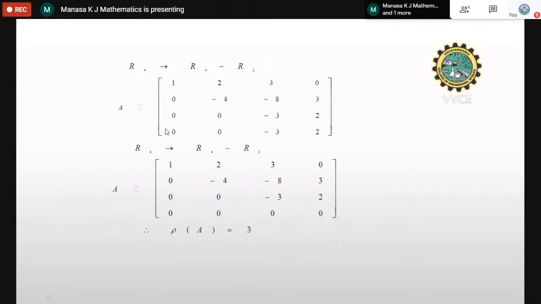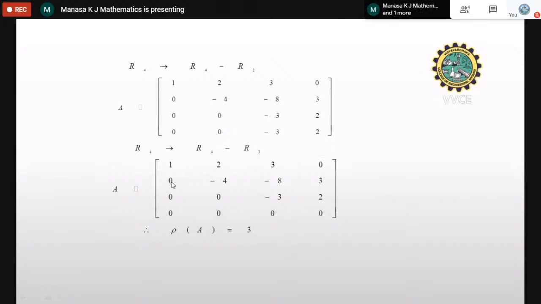Now you come to the third row. In the third row, the first leading non-zero element, you can see it is minus 3. Below this, the entry must be equal to 0. You have to make this element 0 by using the same element. The elements are the same, so just subtract these 2, R3 minus R4 or R4 minus R3, you will get elements as 0, 0. Okay, now you can see this is the last one, which is echelon form.